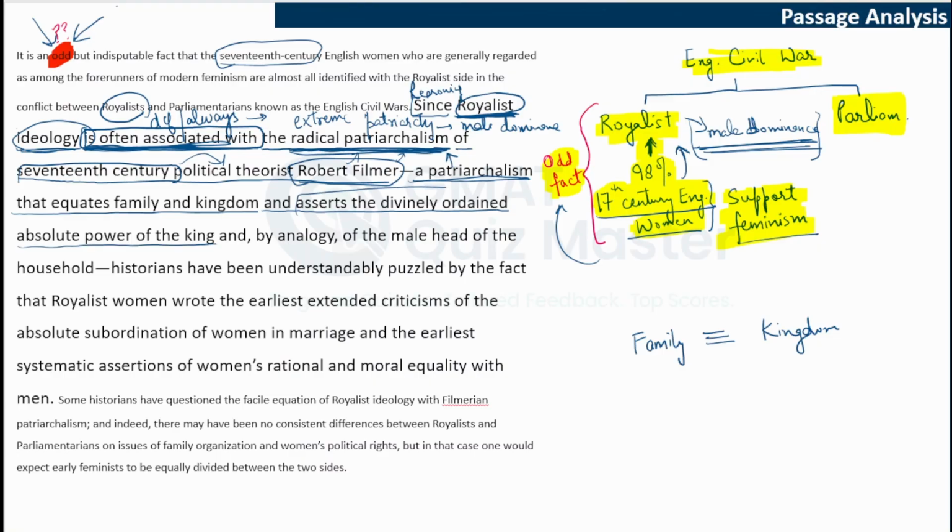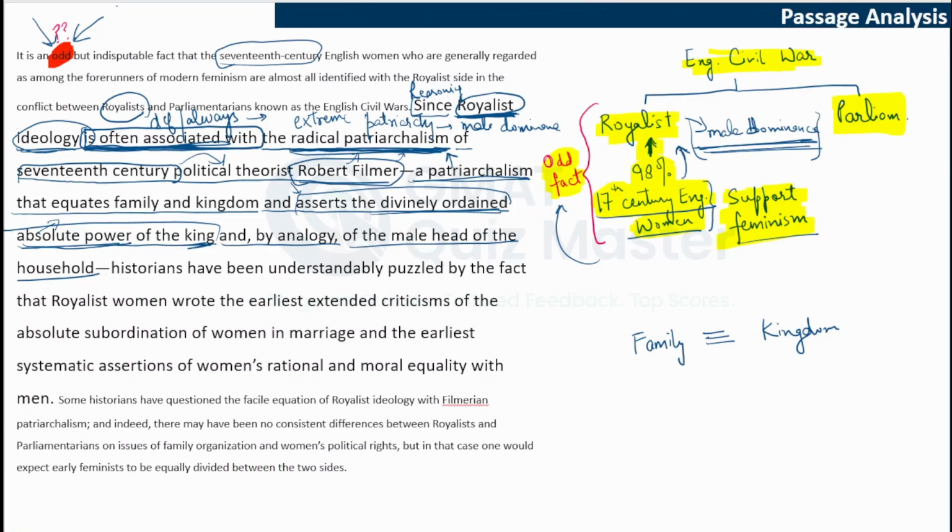Just absorb this part. It asserts the divinely ordained, the God given absolute power. Absolute power means this is the only power, so the king is all powerful. That is what this says: God has made the king all powerful in the kingdom, and by analogy, the male head of the household.